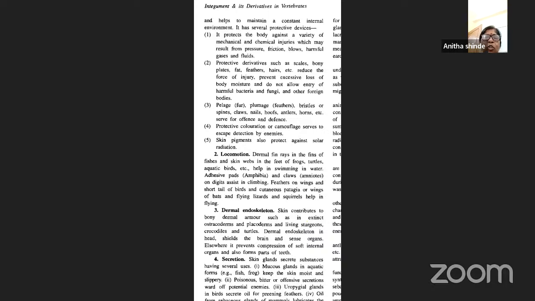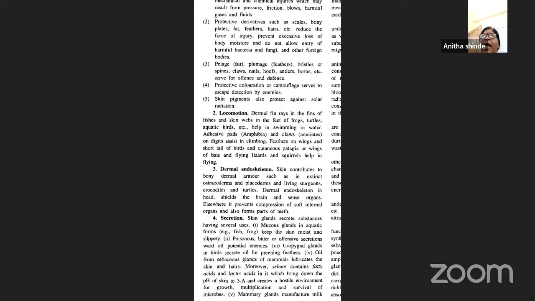The second one is locomotion. In what way does the integument help in locomotion? The fishes have fins, and these fins consist of fin rays. The dermal fin rays present in the fins of fishes, and also the skin webs present in the feet of frogs, turtles, aquatic birds, etc., help in swimming in the water.